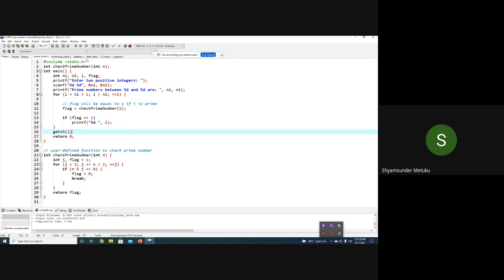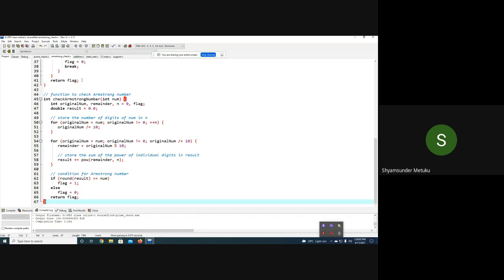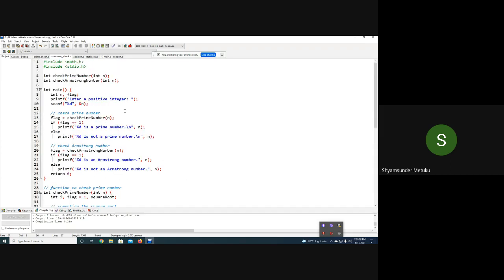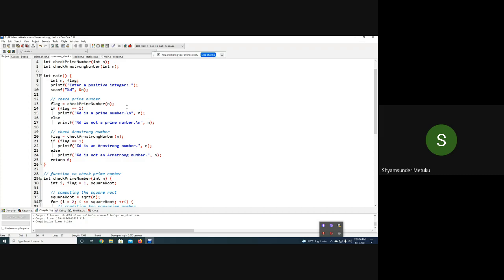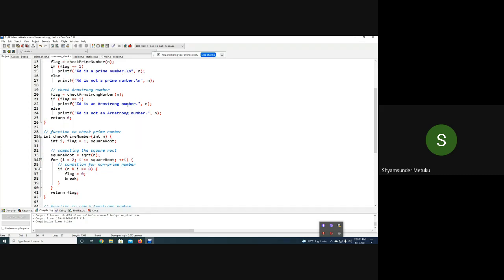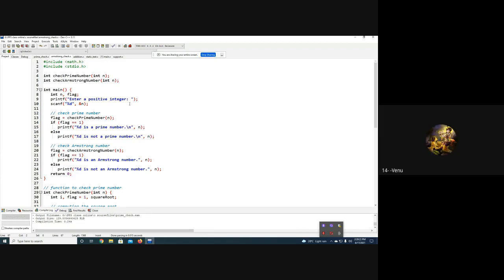I'm trying to explain Armstrong. What is Armstrong number? What do you mean by Armstrong number? What is Armstrong number? Sum of cubes of its digits. Yeah, the sum of cubes of each digit of a given number is equal to itself, which is called an Armstrong number.